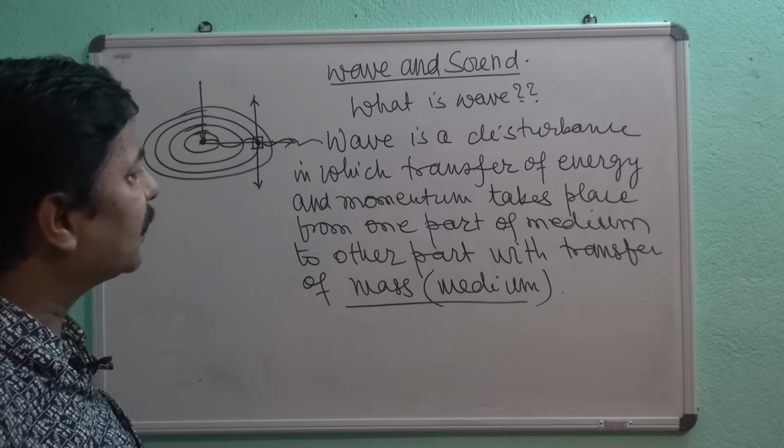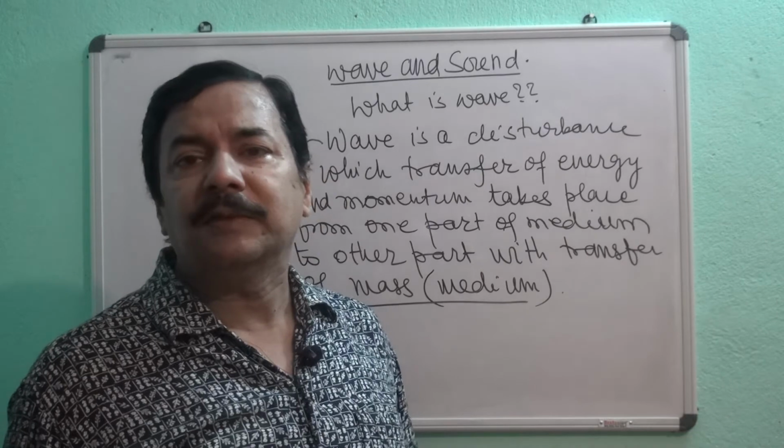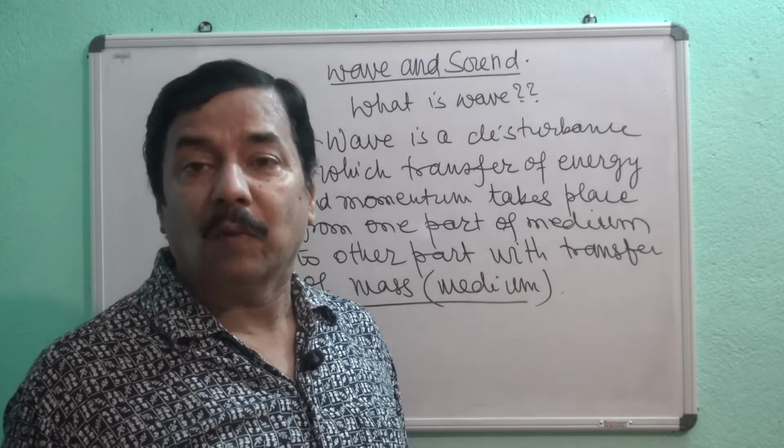Also you can understand that there are situations when energy and momentum are transferred but there is no wave. What is that situation?